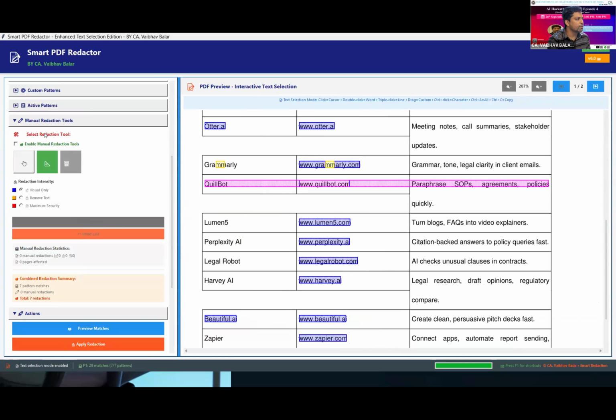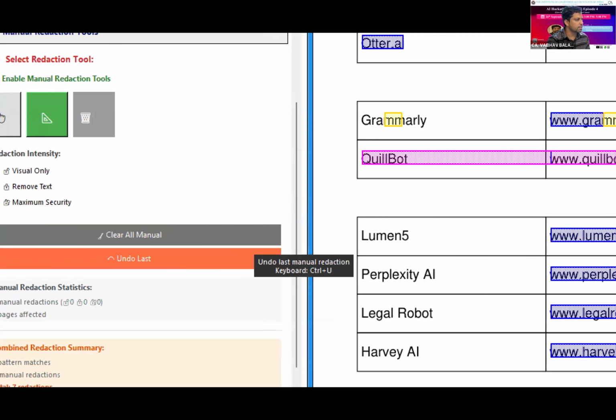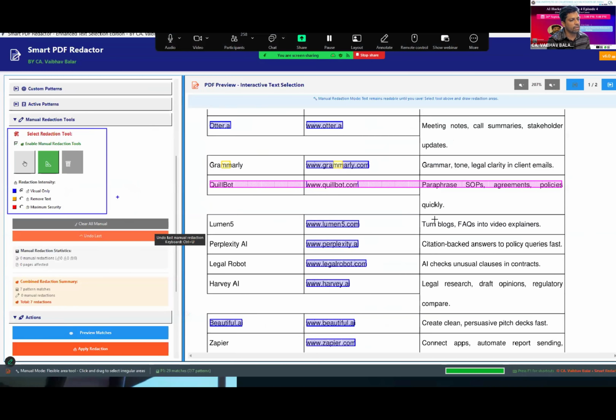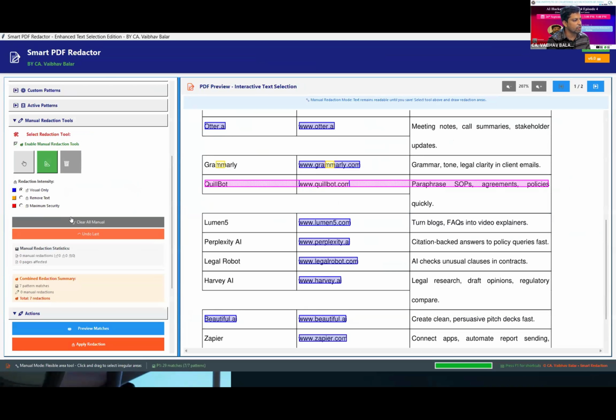It is also a manual redaction tool, where I will draw the redaction area. It has three functionalities. In the visual part, it will only visually redact. It will not completely remove the text from it. Likewise, I draw the visual part.